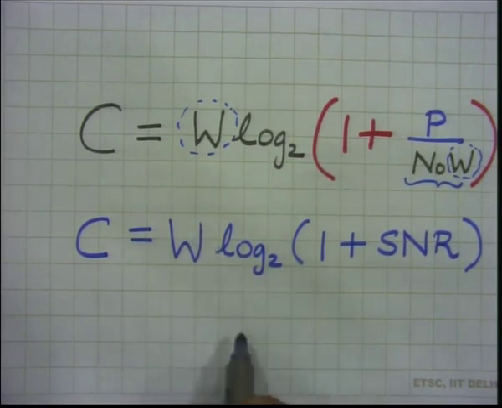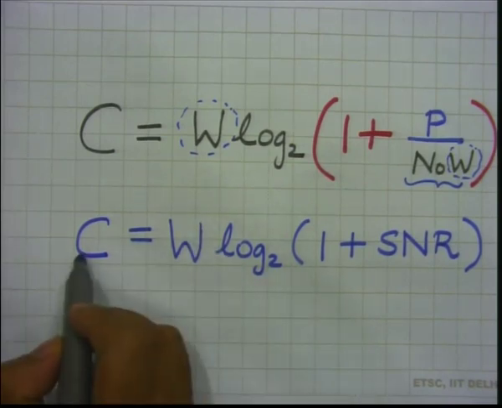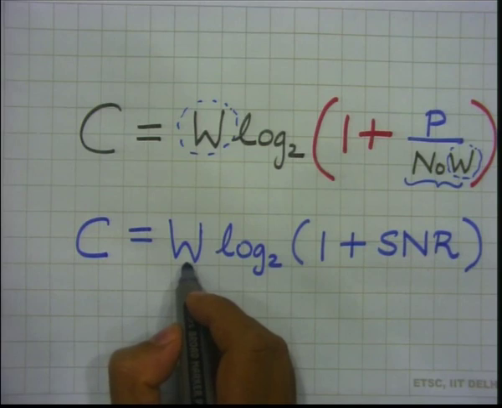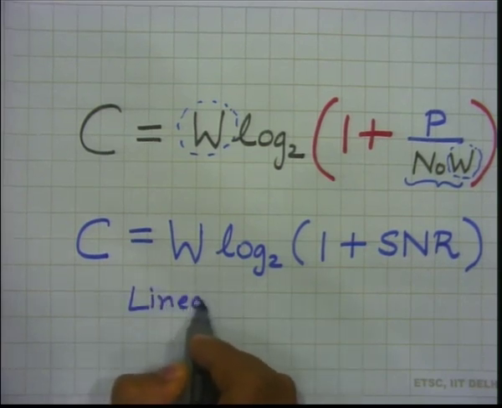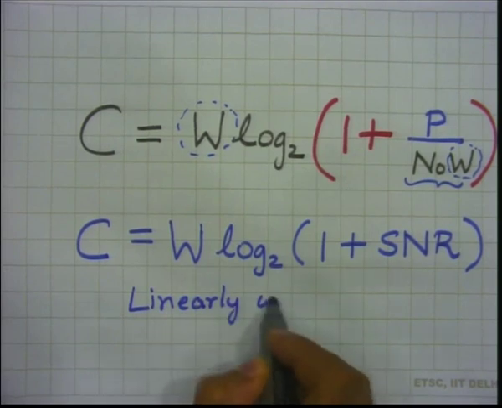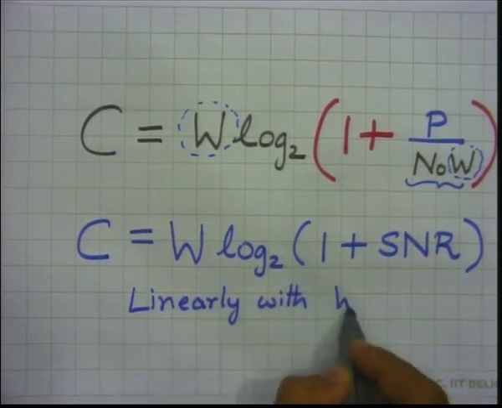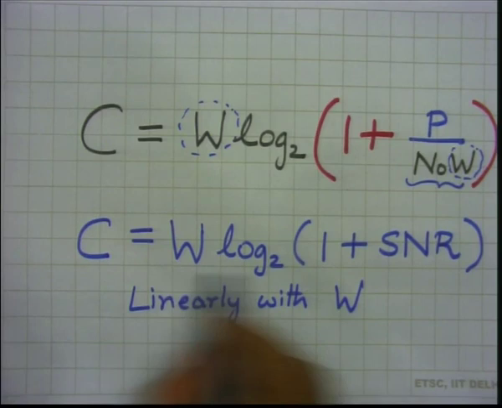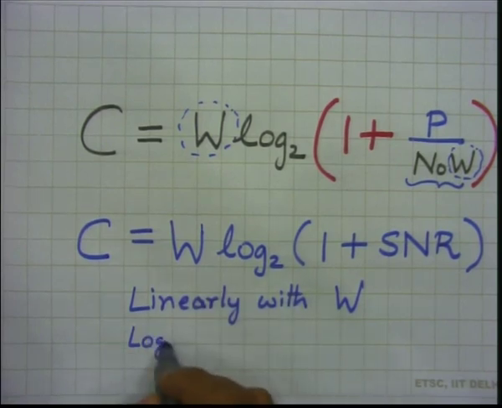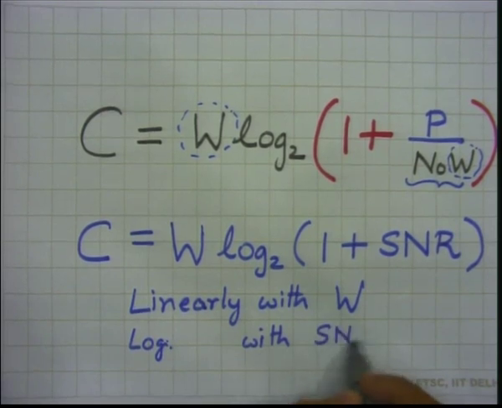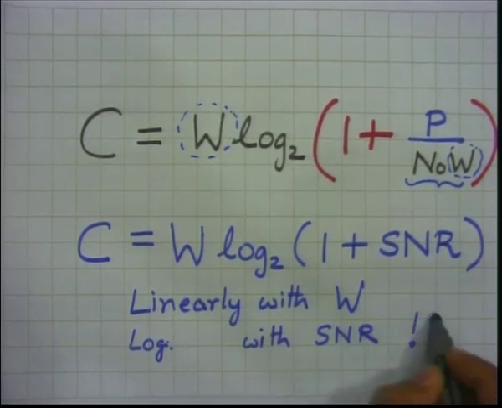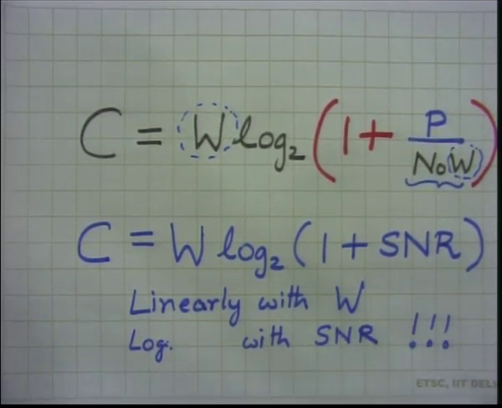It tells me that the capacity grows linearly with W, but logarithmically with SNR. This is an interesting observation.